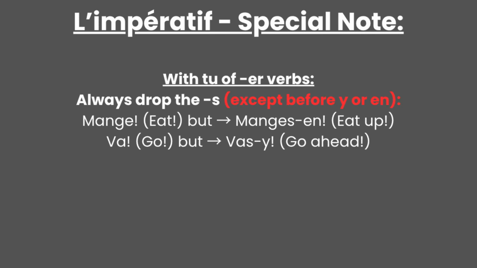As a special note, we always have to drop the s in commands with -er verbs. However, when using y or en, we have to keep it for a smoother pronunciation and to avoid a vowel clash. This is purely phonetic, where the s makes the command easier to pronounce.